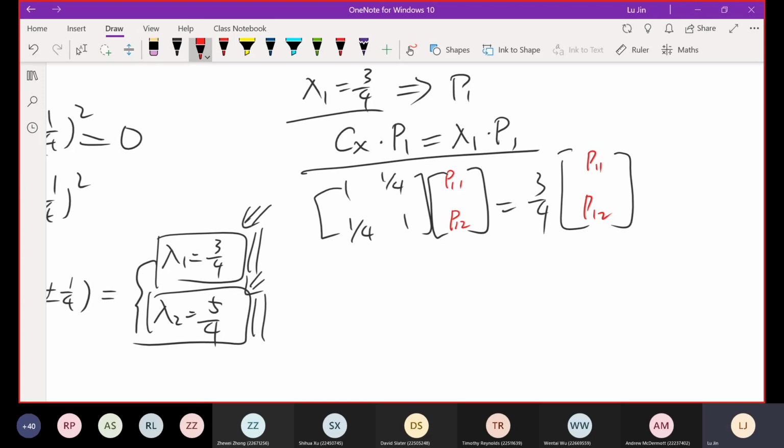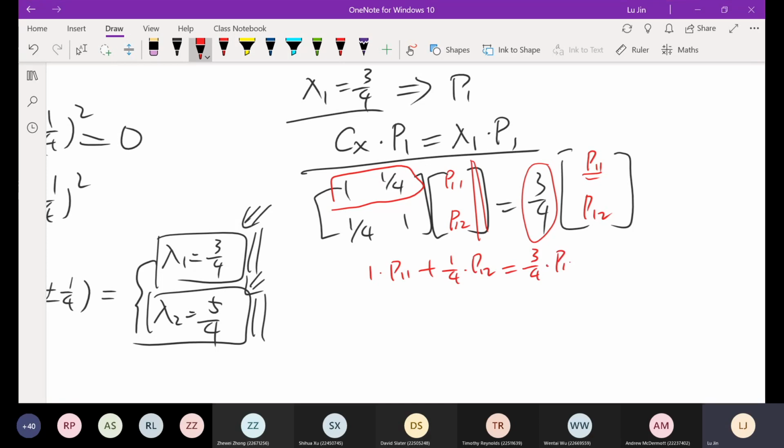Now this is so easy. On the left-hand side, we use the first row to multiply this column, which equals this number multiplied by the first element in the P1 vector. So this gives us 1 times P11 plus 1 over 4 times P12 equals 3 over 4 times P11. This is the first equation. The second one is the same procedure, but for the second row of this Cx matrix.